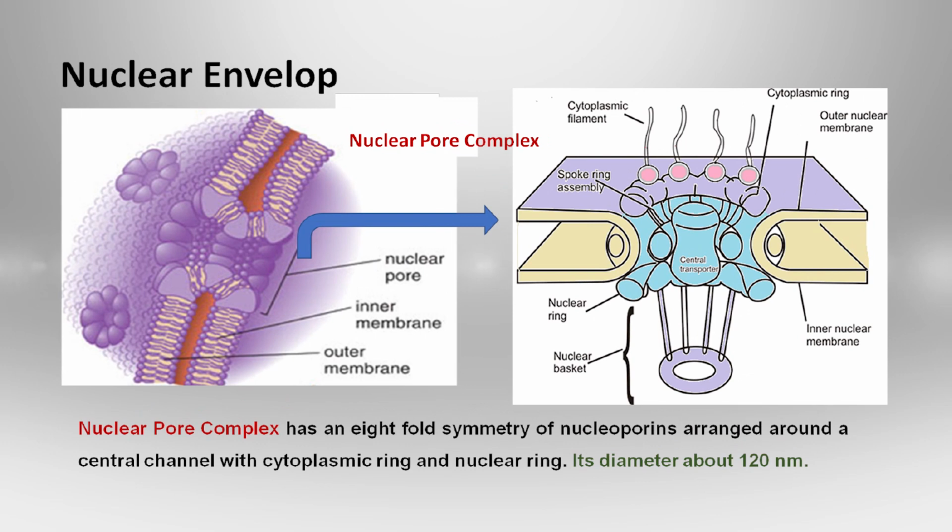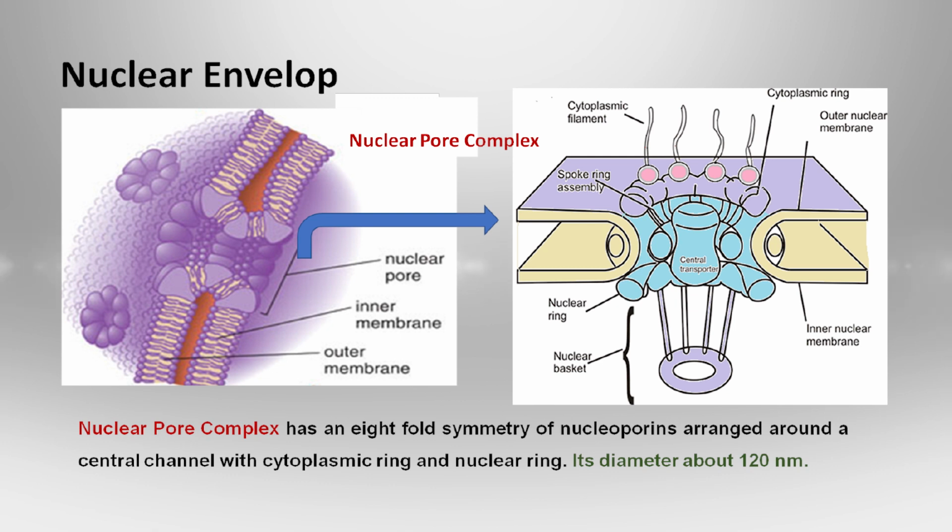Now let us understand the major structural components of the nuclear envelope. The nuclear envelope consists of two nuclear membranes, the inner membrane and the outer membrane. In between them there is a space which is called the perinuclear space.